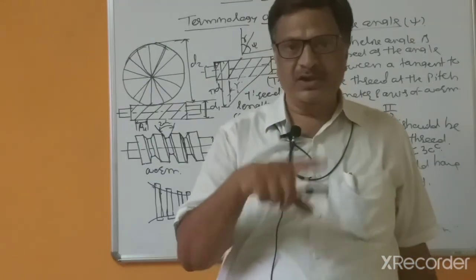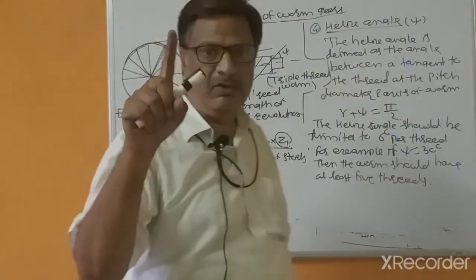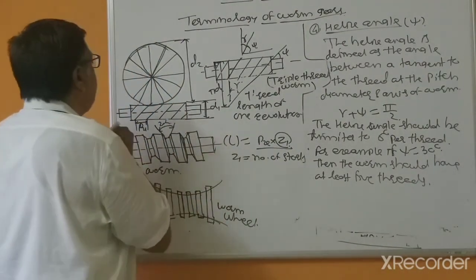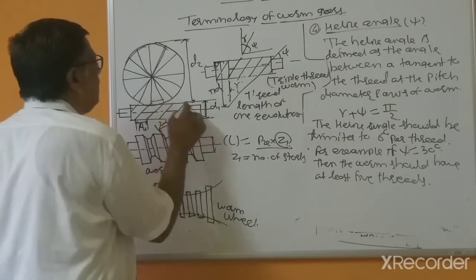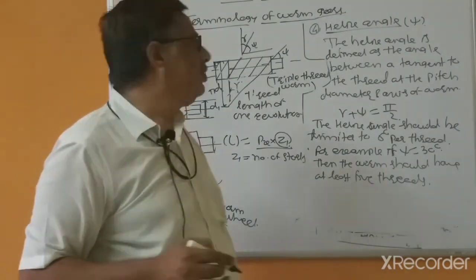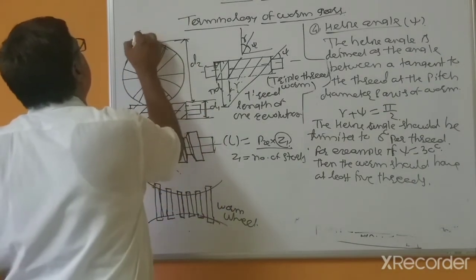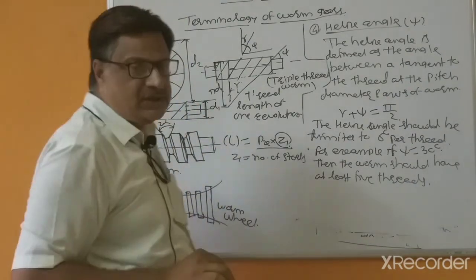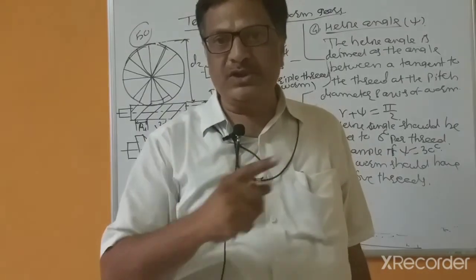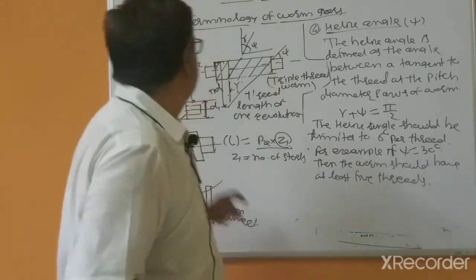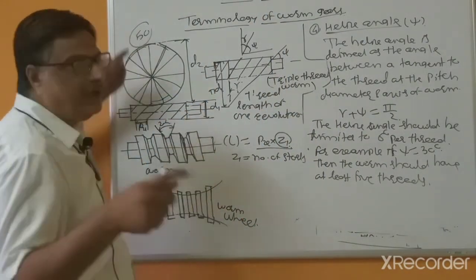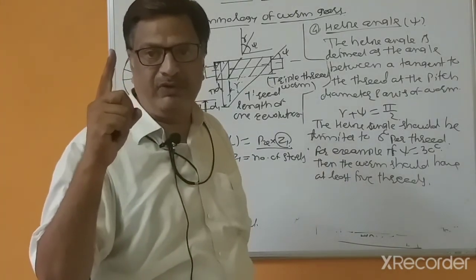After the second rotation, the second tooth is advanced. If the number of teeth on the worm wheel is 50, then for 50 revolutions of the worm, the worm wheel completes 1 revolution.